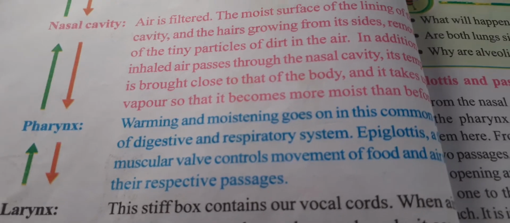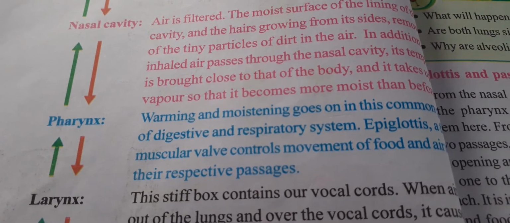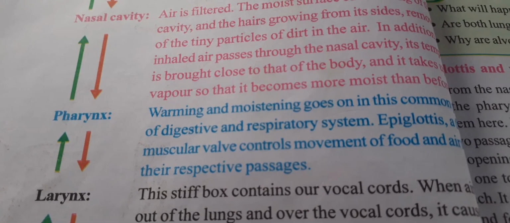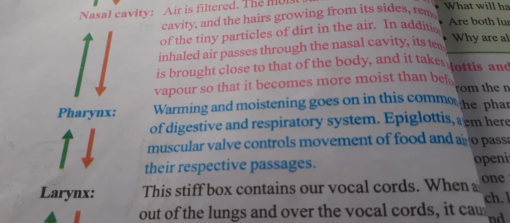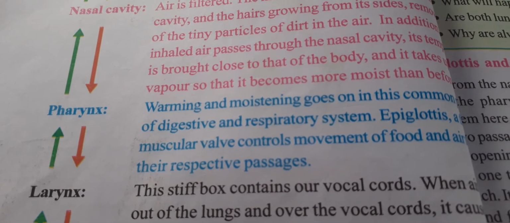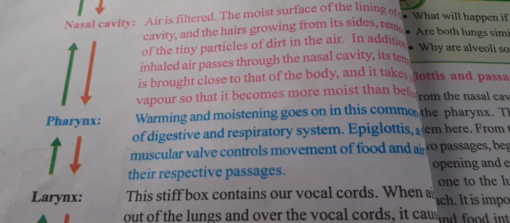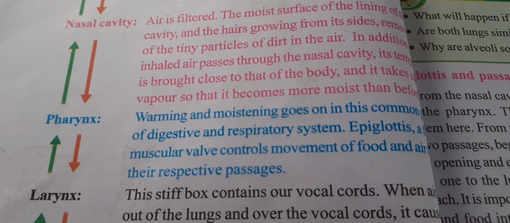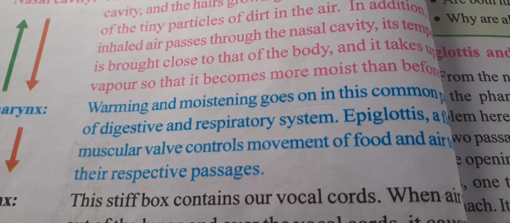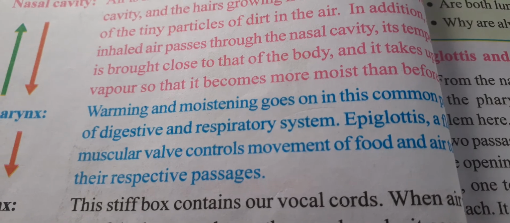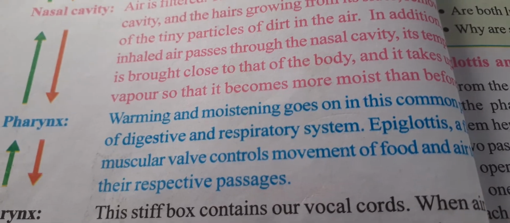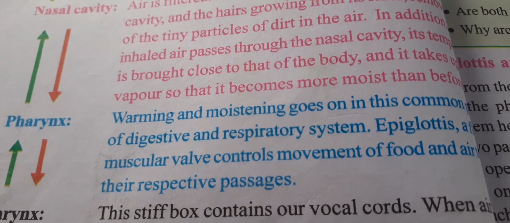Warming and moistening goes on, and this is common to the digestive and respiratory system. Okay, so the pharynx is a part of what? It is a part of the digestive system as well as the respiratory system. It will also help in the respiratory system. Epiglottis, a flap-like muscular valve, controls the movement of food and air into their respective passages. So here the pharynx plays an important role in both respiration as well as in digestion.